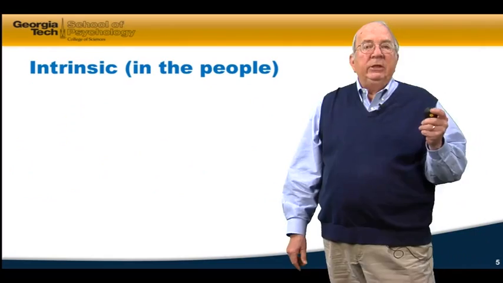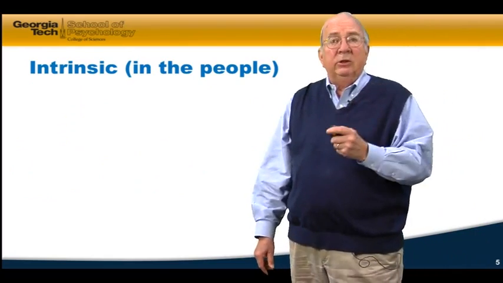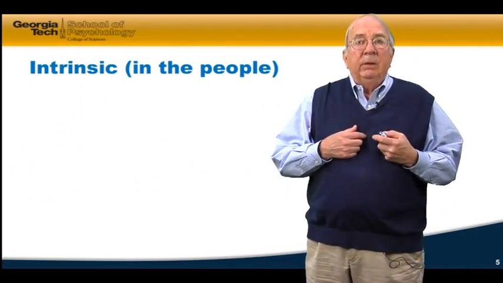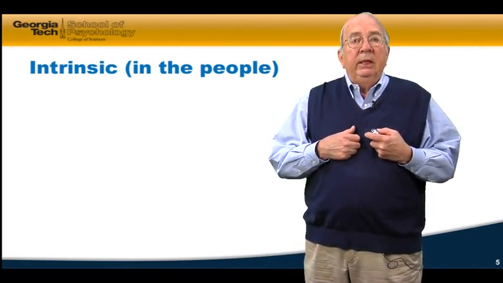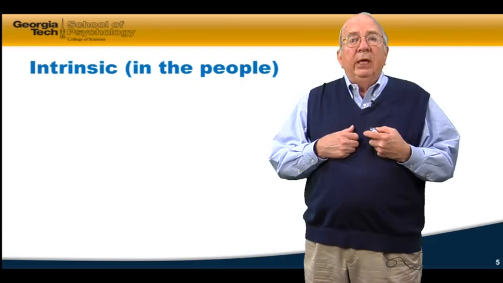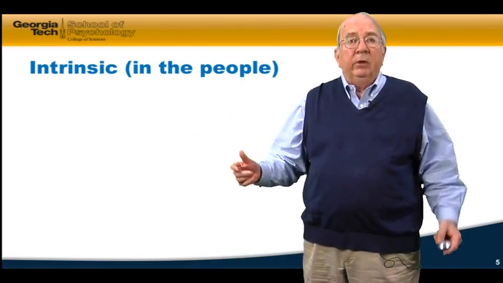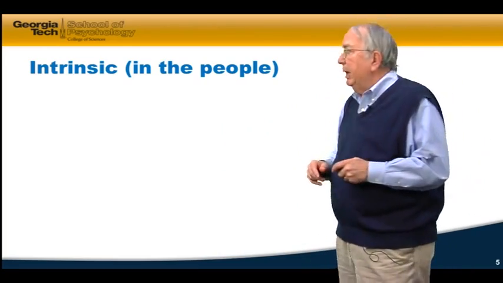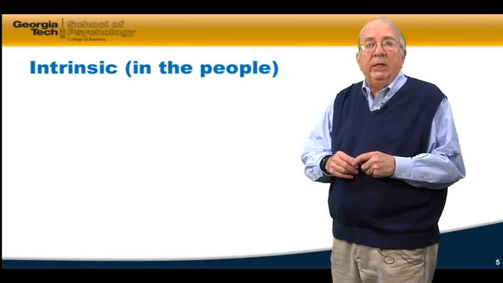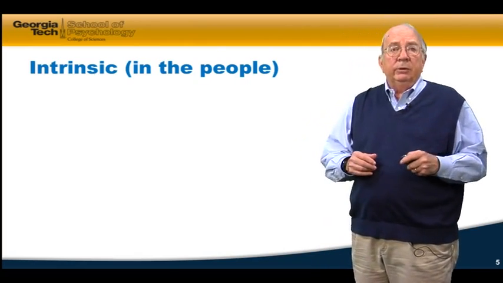Now, I mentioned that it could be intrinsic or extrinsic. It could be in the person themselves, some factor in the individual that's causing that change in memory, or it could be something outside of the individual, some environmental factor. And we'll look at both of those and see whether or not we can account for memory changes with aging by looking at other variables.